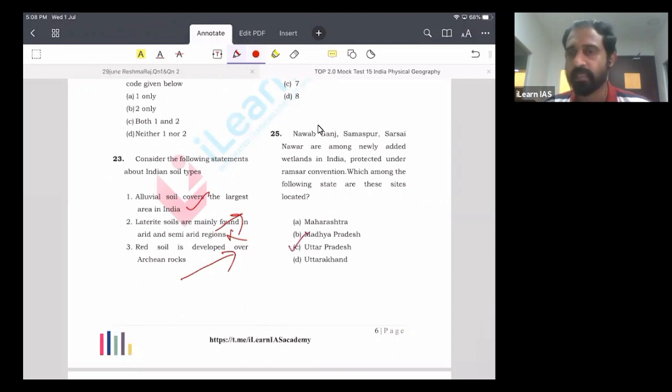Now Uttar Pradesh has the largest number of Ramsar sites among states. It has 7 Ramsar sites. Already there was 1 Ramsar site in UP, and 6 more were added. Now there are 7. And Maharashtra got only 1 Ramsar site. Earlier there was no Ramsar site in Maharashtra, and recently 1 got added, so there is only 1 Ramsar site now in Maharashtra.